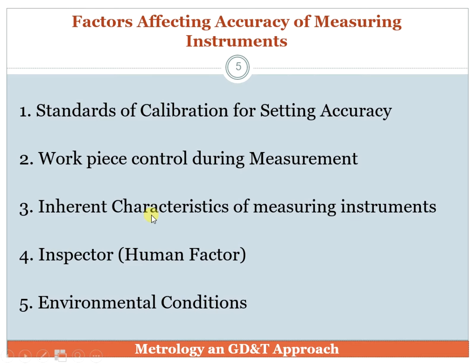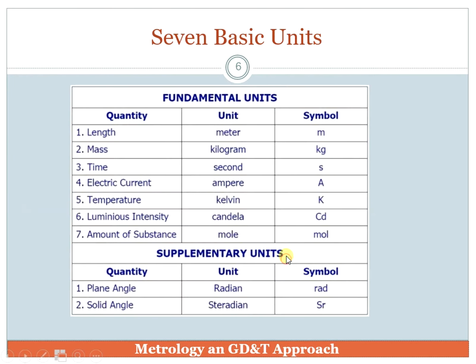Then the inherent characteristics of the measuring instrument, such as sensitivity, deflection and range. Next we have the inspector, the human who is going to inspect. Next we have the required isolated environmental conditions, the surroundings. So these factors very much affect our measuring readings.